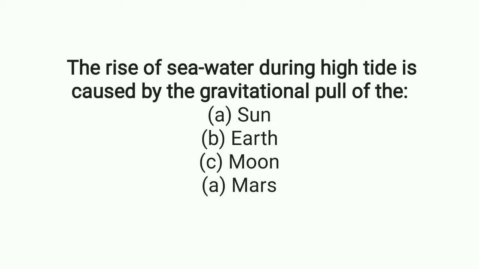The rise of seawater during high tide is caused by the gravitational pull of what? High tide is caused by the gravitational pull of the moon. So option C is the correct answer.